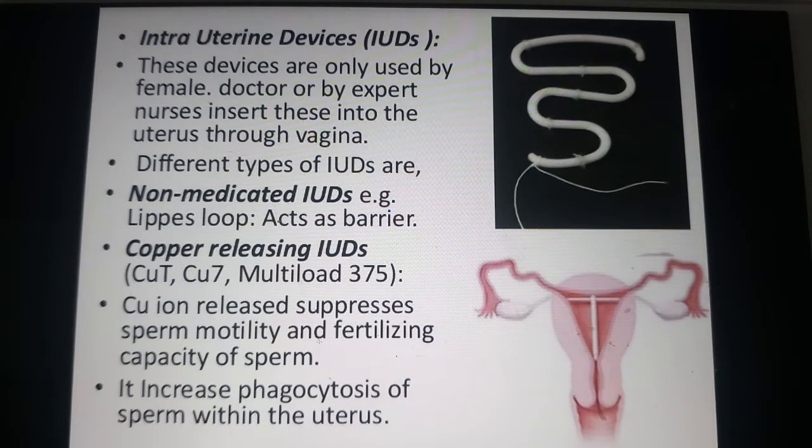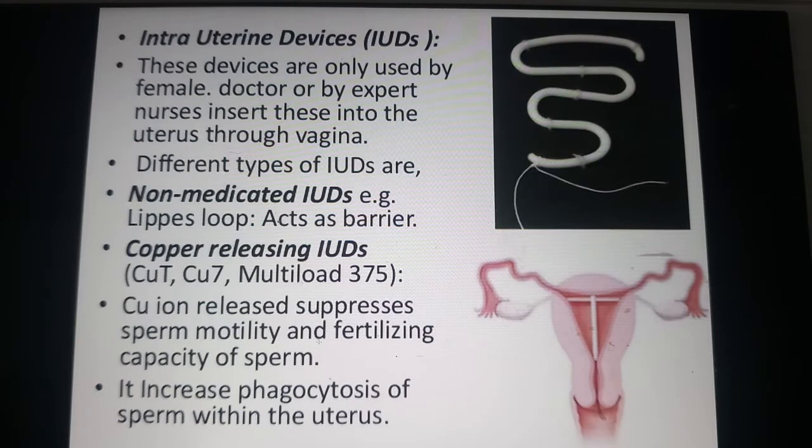Among non-medicated IUDs, the best example is the Lippes loop, which acts as a barrier. The copper releasing IUDs are copper T, copper 7, and multiload 375. Remember these examples, they could be asked for 1 mark. Mention the non-medicated IUDs or mention the copper releasing IUDs. How do they act? The copper ions released suppress sperm motility and the fertilizing capacity of the sperm, and also increase the phagocytosis of the sperm within the uterus.